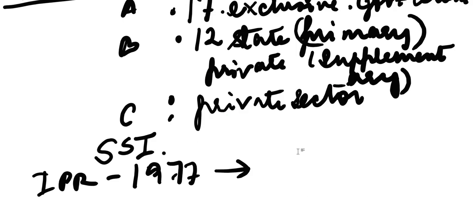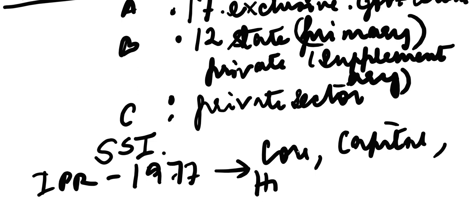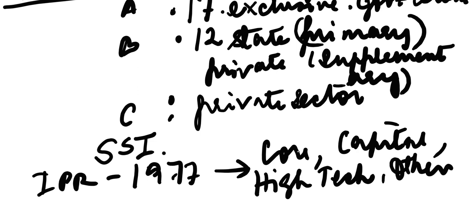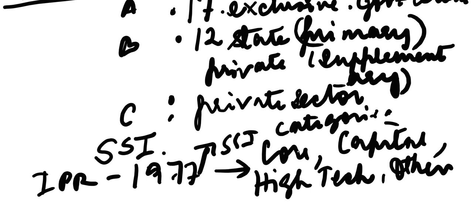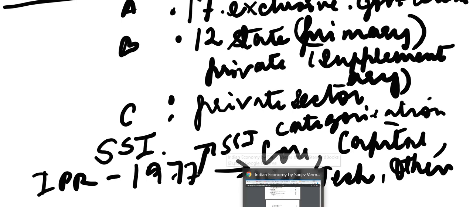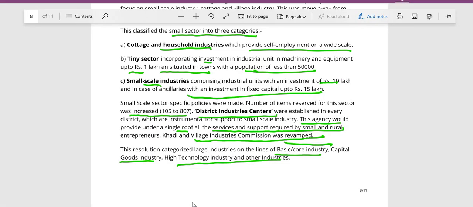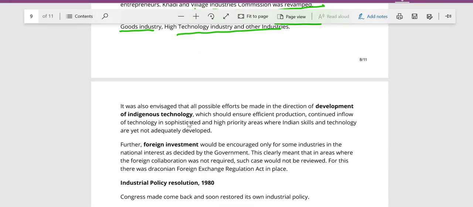So this also categorized industries into core, capital, high tech and others. It also brought the SSI categorization and district industrial centers, and it made all possible efforts in the direction of development of indigenous technology.